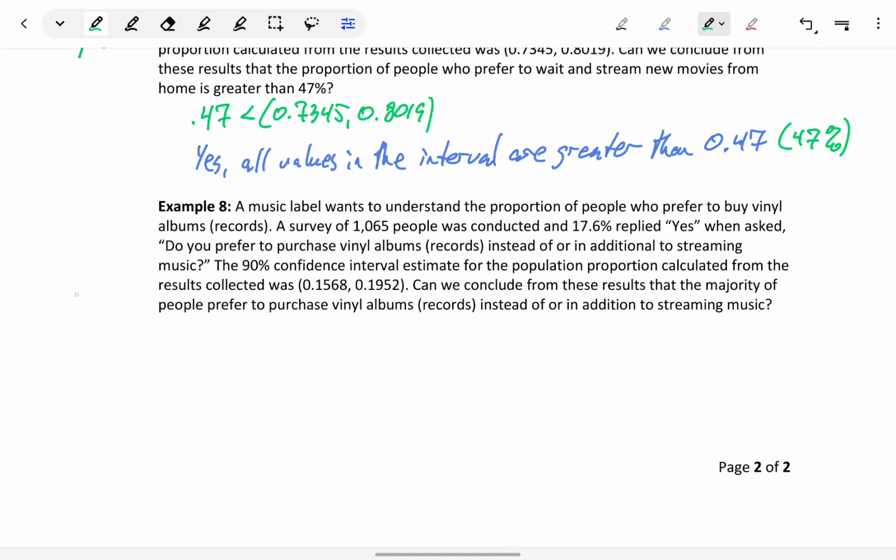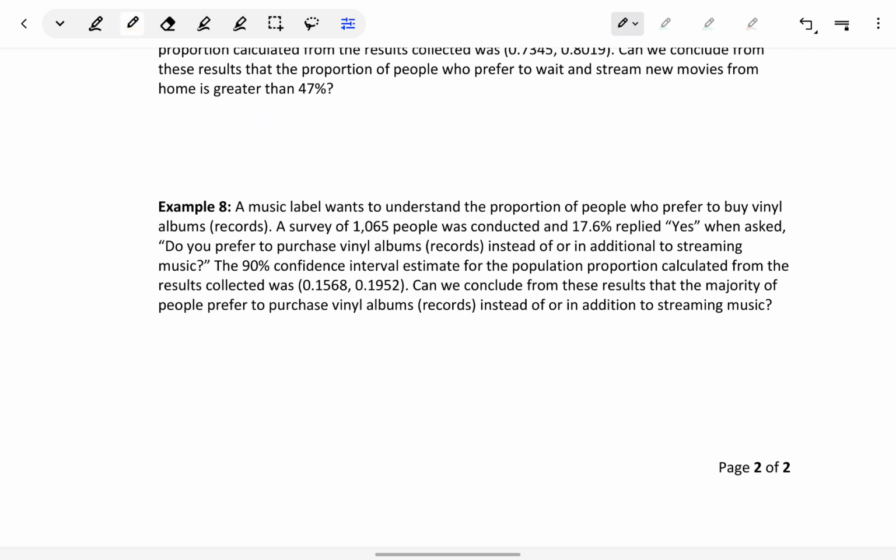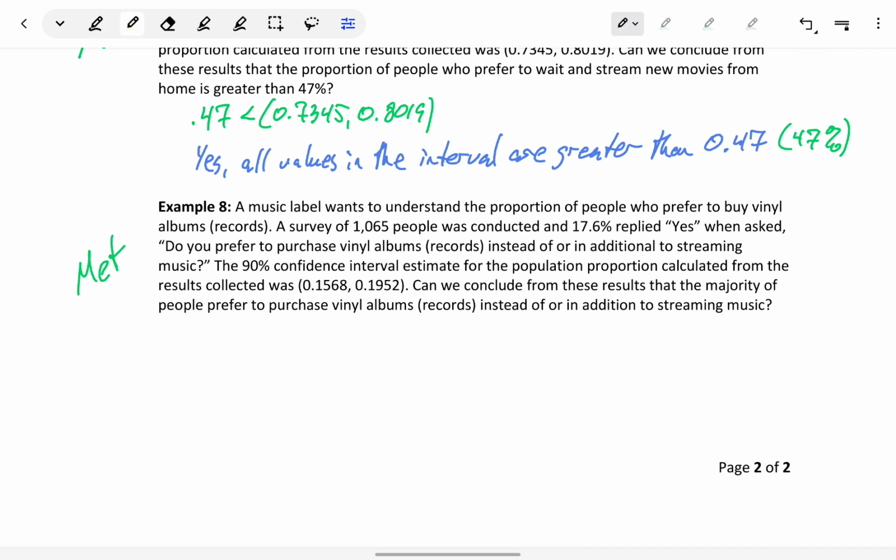In example 8, we have another situation where the conditions have already been verified to be met. So we look at the 90% confidence interval estimate, which is 0.1568 to 0.1952. Can we conclude from these results that the majority of people prefer to purchase vinyl albums instead of or in addition to streaming music? We've hit this idea of majority before.